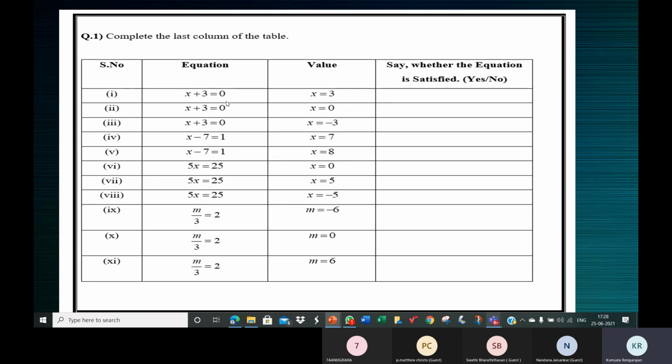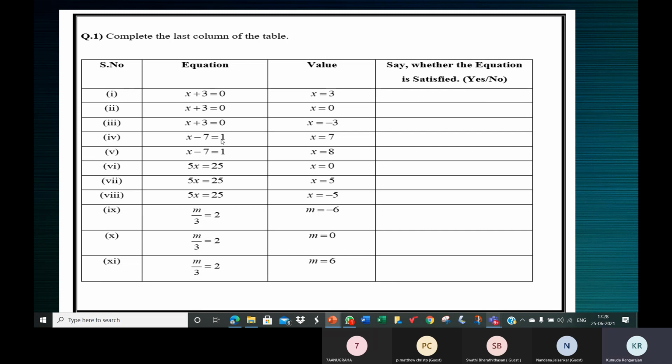What's the value of the RHS? 0. Oh, 6 is not equal to 0. 6 is equal to 0? No. The value in the LHS is 6, while the value in the RHS is 0. The two sides are not equal. It's an equation, so the two sides must be equal. So x is equal to 3 does not satisfy this equation. So say whether the equation is satisfied, yes or no. No, the equation is not satisfied because the value we get in the LHS is not equal to the value in the RHS. That's all it is, children.